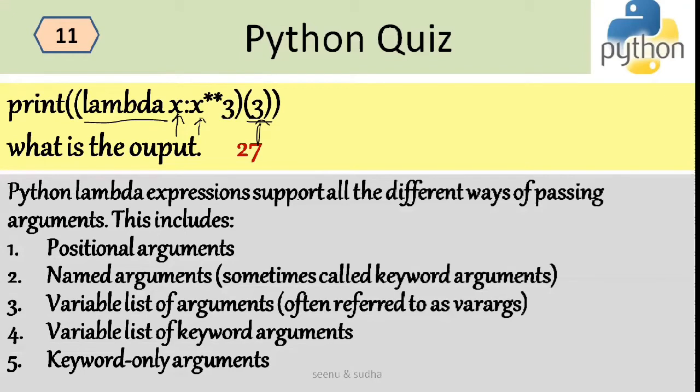Python lambda expressions support all the different ways of passing arguments. This is one way of passing arguments. This includes passing positional arguments, named arguments, which are also called keyword arguments, a variable list of arguments, a variable list of keyword arguments, that is *args and **kwargs, and keyword-only arguments. Like how you pass arguments to normal functions, in a similar way you can pass arguments to the lambda function as well.